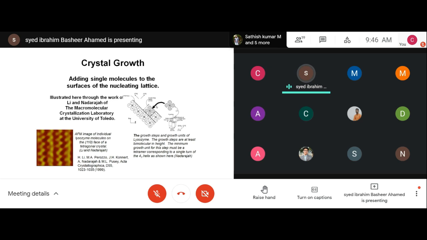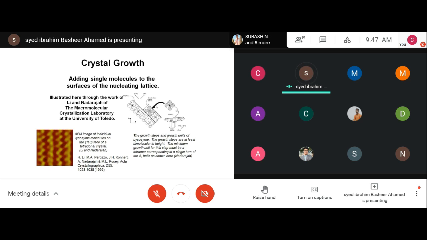So what will happen in that case? You will form the crystal, and the crystal will grow, but it has multiple layers which are misoriented. If you have a misoriented crystal, there is no use for it because the layers are not uniform.